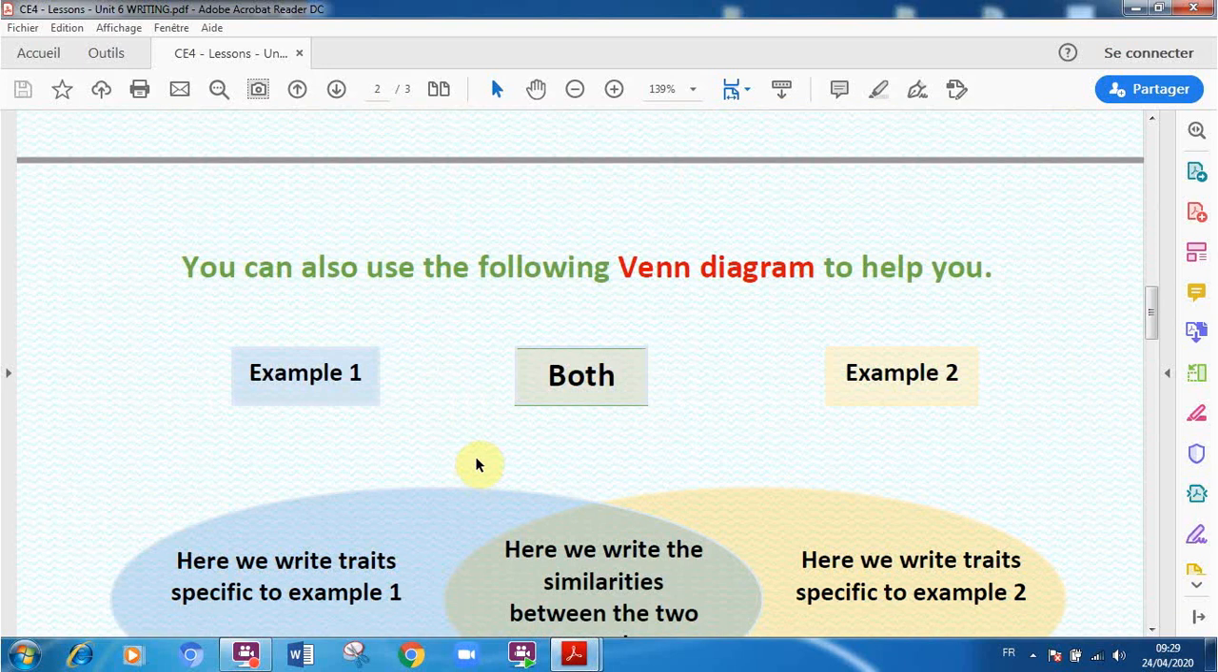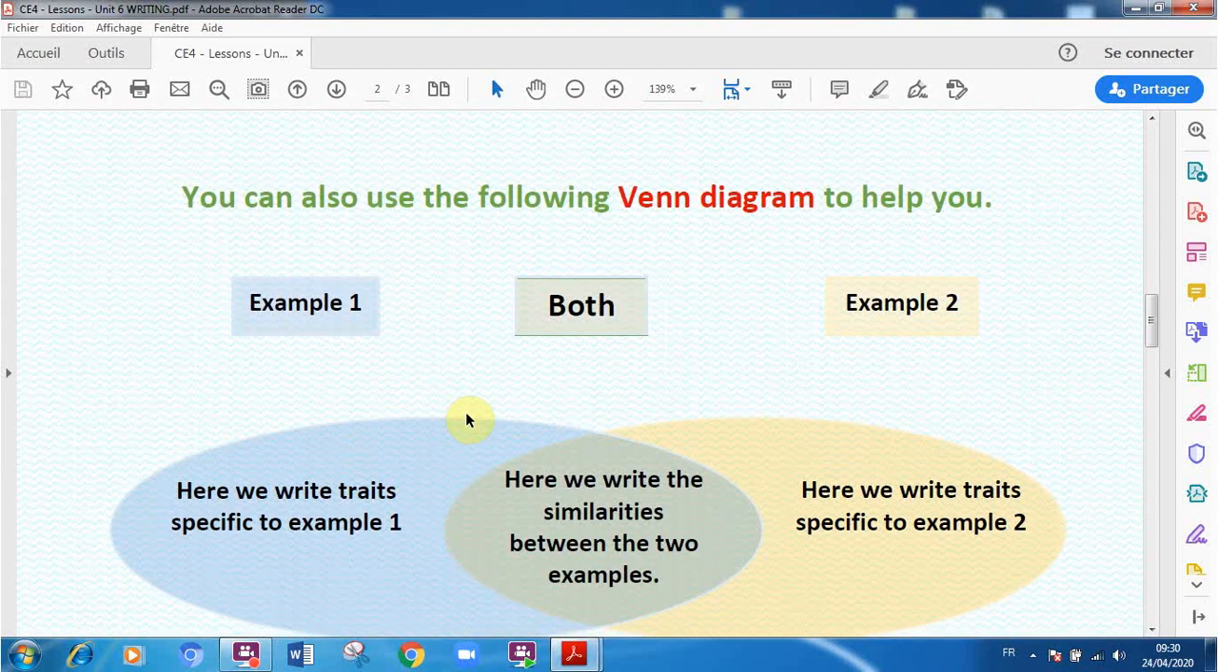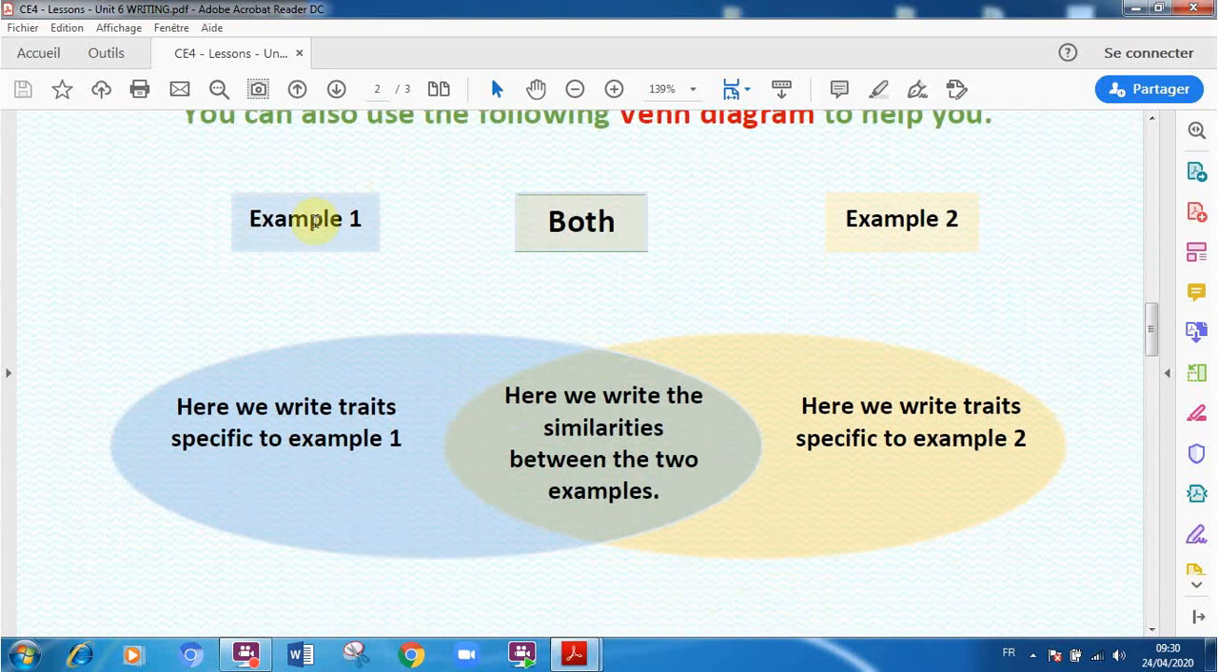Here is an interesting diagram. This Venn diagram, we can use it to help us organize our ideas. We have here example 1. In this example, we are going to write all the ideas that we have about the subject that we are talking about.